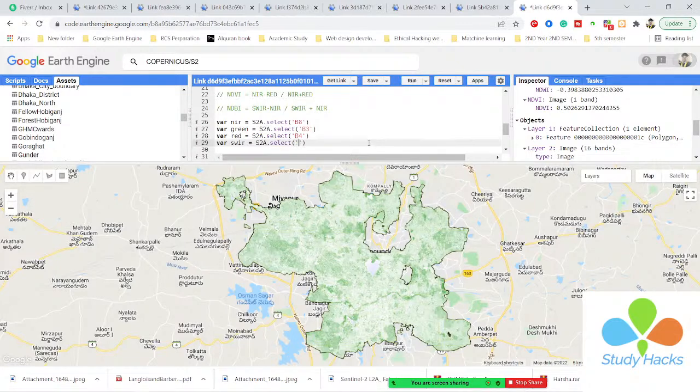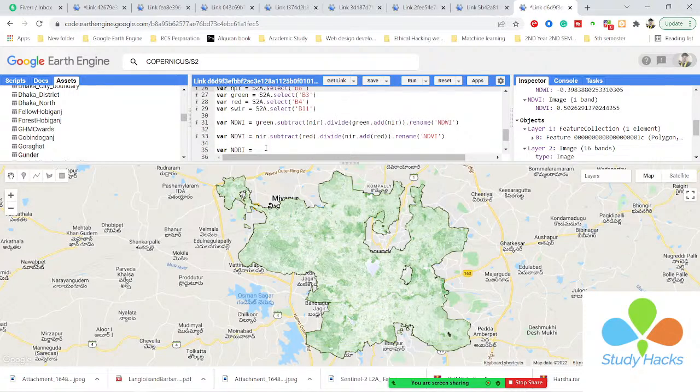Okay, so now you can see here I selected my required bands, the short wave infrared band and the near infrared band. So now I simply write the equation. I put here the short wave infrared band, it will be subtracted with the near infrared band, and it will be divided by the sum of the two bands. So I simply use here the short wave infrared, then it will be added with my near infrared. So this is my equation, it's done.